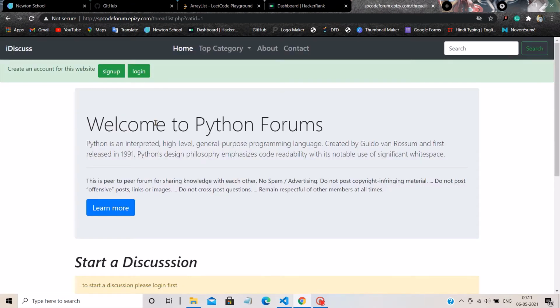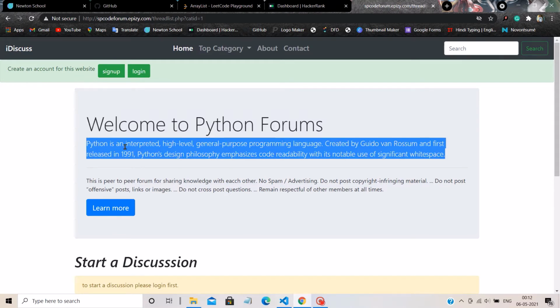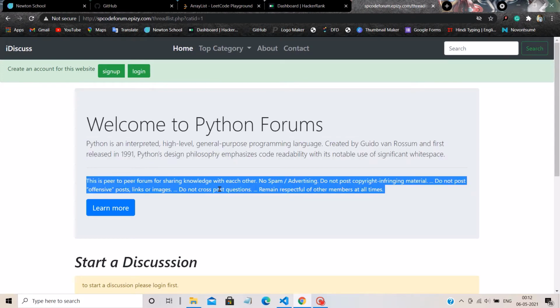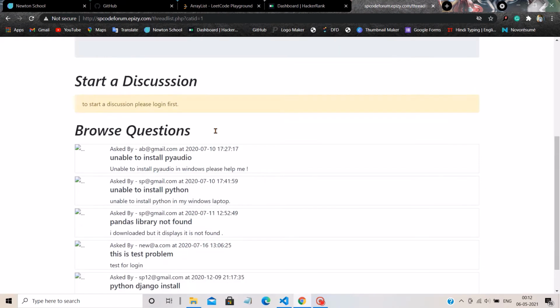Suppose that I choose Python here. You can see welcome to Python forums. Here is a little bit of description. Python is an interpreted high-level programming language created by Guido van Rossum. And these are some basic rules. This is the basic introduction.